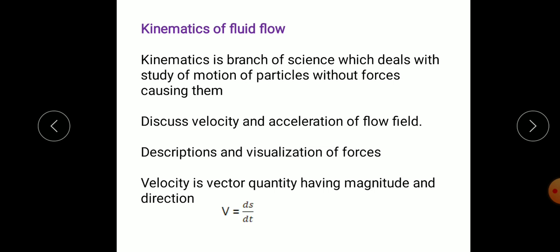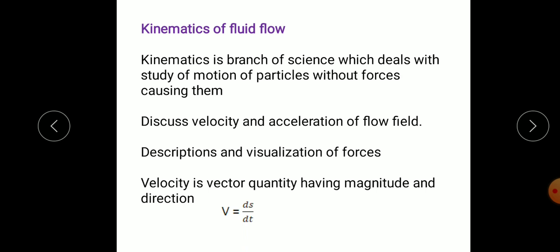So when we are considering the flow of fluid, we are studying the motion of particles without considering the forces causing them. Sometimes we use pumps or compressors to flow the fluids, or sometimes, due to the level difference or altitude, water flows from a height. If the water is stored at a dam, that water flows because of the potential difference.